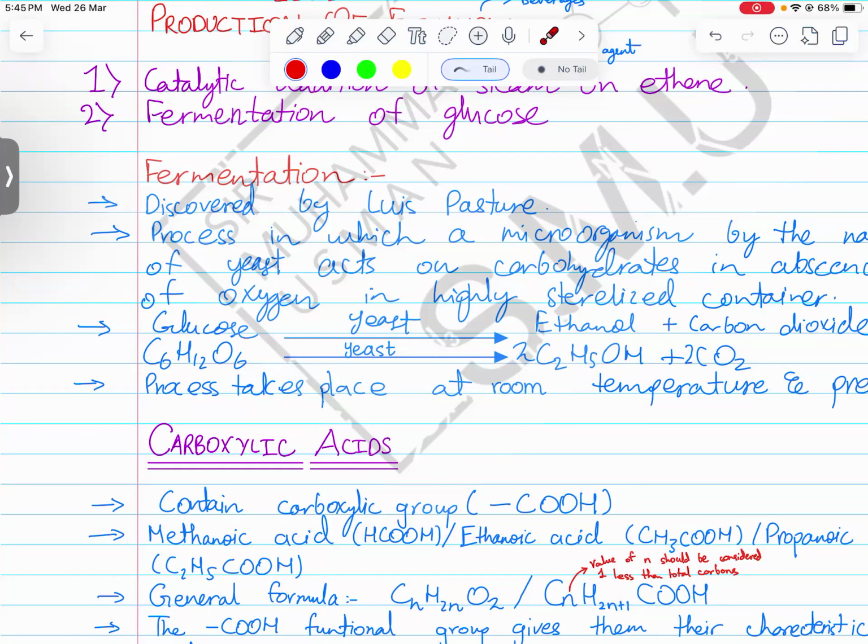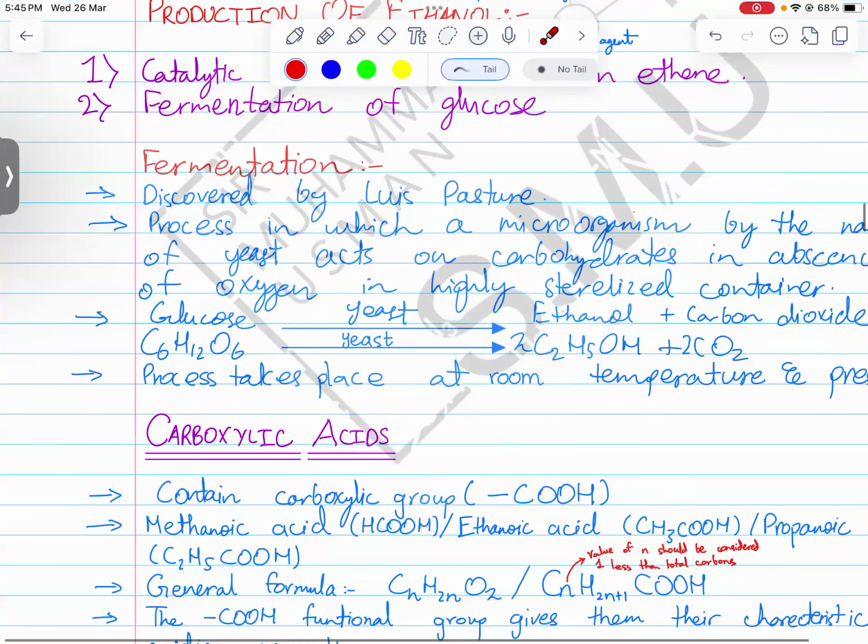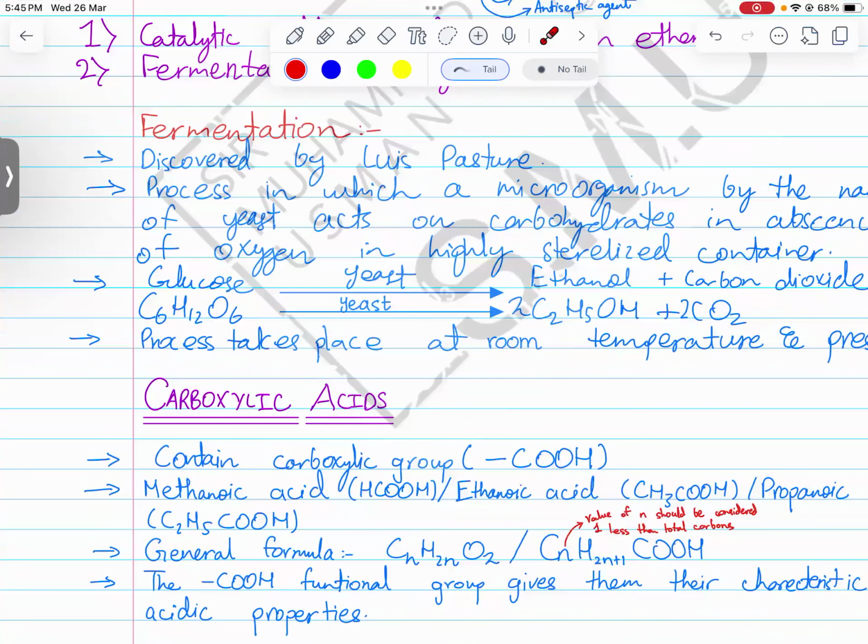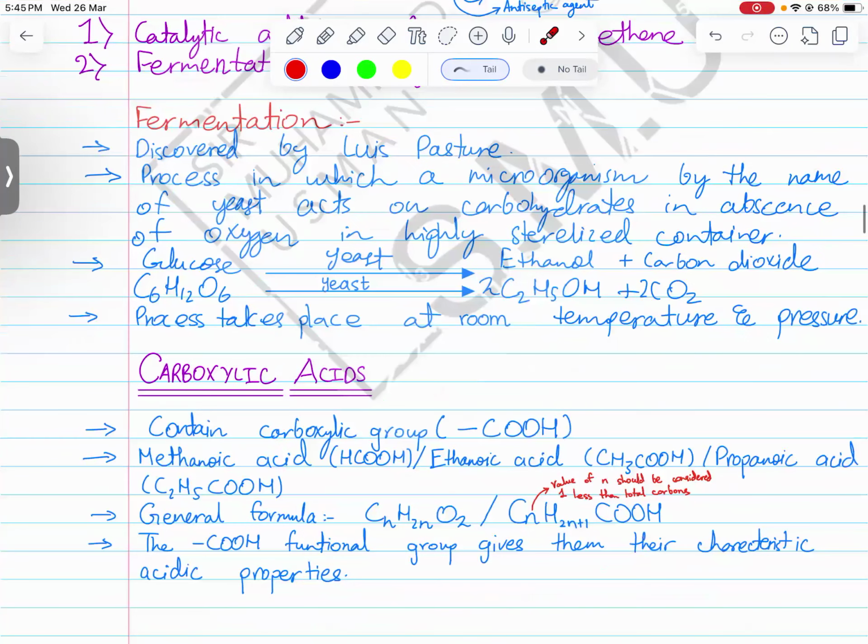So industries which require carbon dioxide use this method for producing carbon dioxide, and industries which require ethanol use this method to produce ethanol. Because this process has a living organism working on it, it takes place at room temperature and pressure. The only disadvantage is that it produces a less pure or impure form of ethanol, which we have to separate out using fractional distillation.